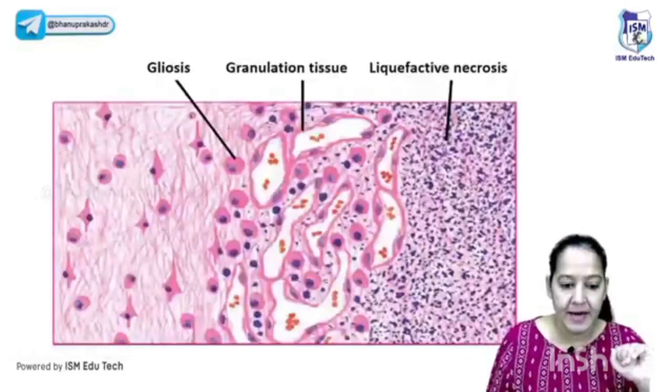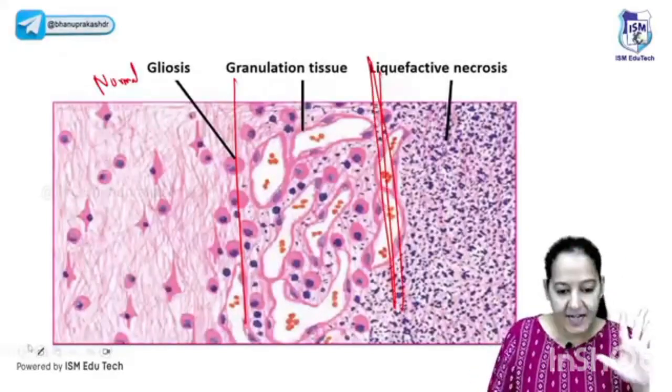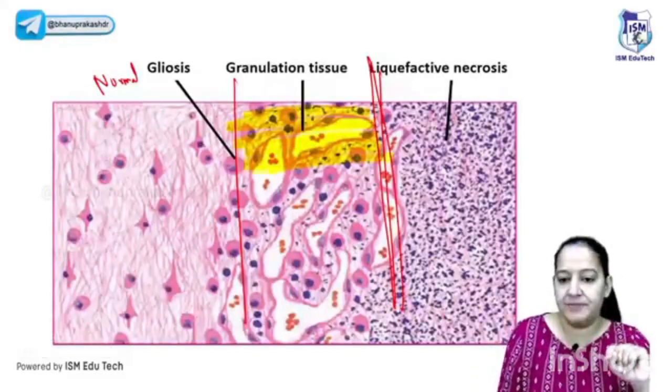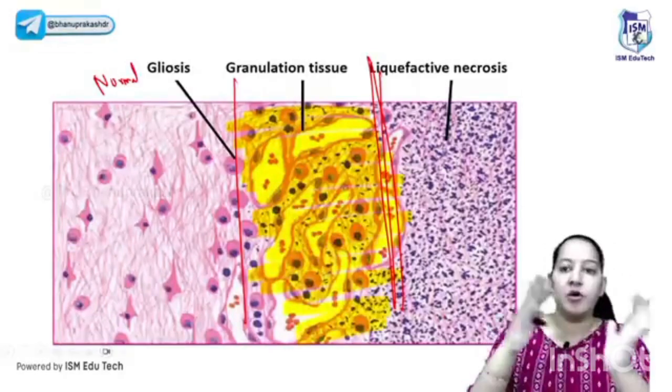Microscopically, this is the diagram, again of the brain. Let me show you. This side is the normal brain, and this side is liquefactive necrosis. Appreciate the junction. At the junction, it is all inflammation, inflammation with granulation tissue. Compare the normal with the necrotic side.